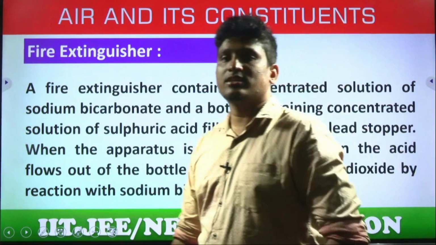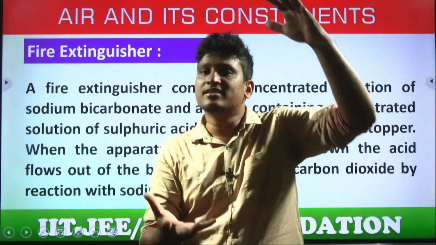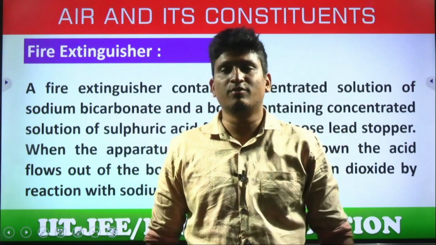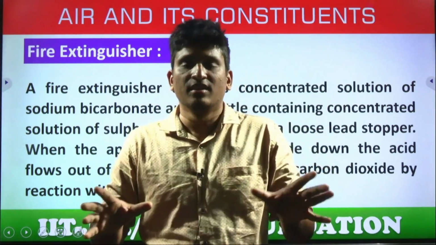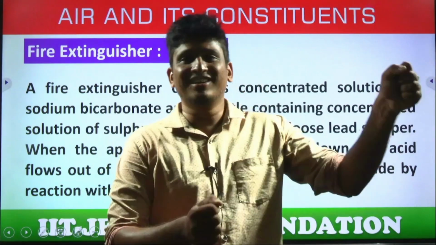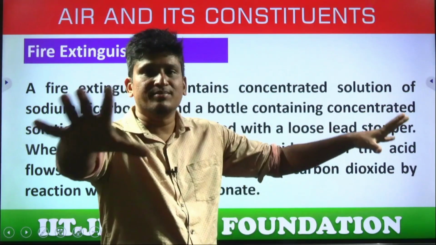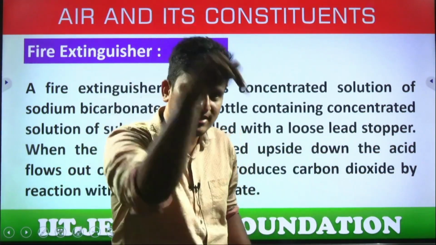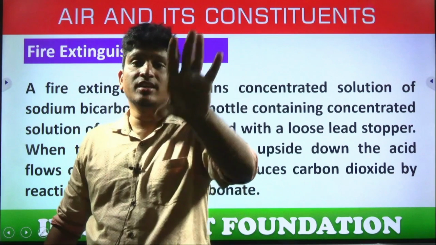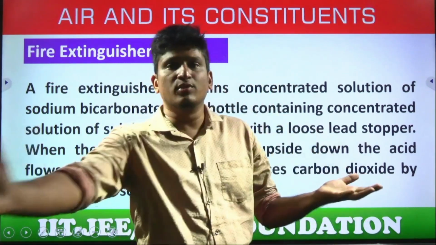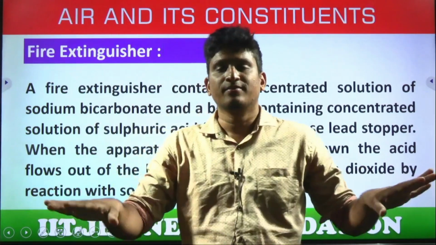Last, fire extinguishing. In your school, if you have seen, there are red cylinders everywhere. What is it made up of? What does it contain? It contains carbon dioxide. Why? Because if any fire accident happens, we need to stop that fire. Throwing water? Not every time. Carbon dioxide is the best fire extinguisher. It forms a foam kind of substance on the fire, which completely cuts the contact of oxygen. Why is it burning? Because oxygen supports combustion. So when this foam kind of CO2 spreads on the fire, the contact of the fire with oxygen will be gone, yes or no? That puts out the fire. So CO2 is the best.